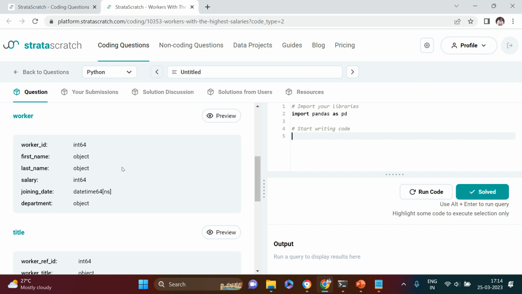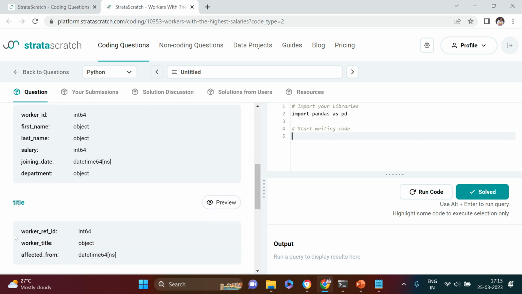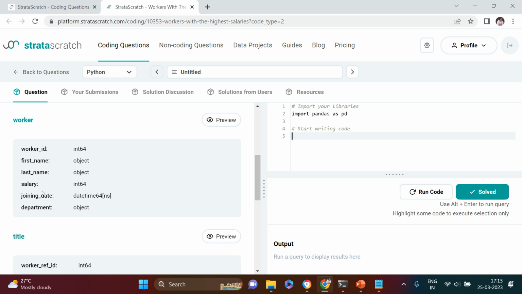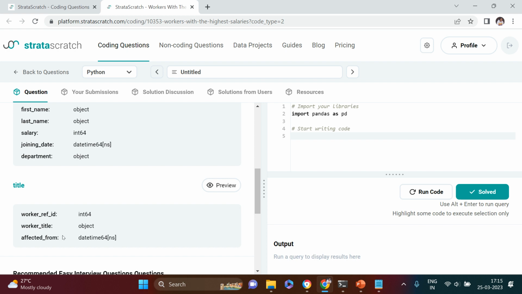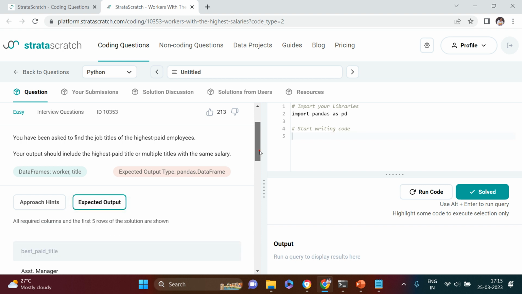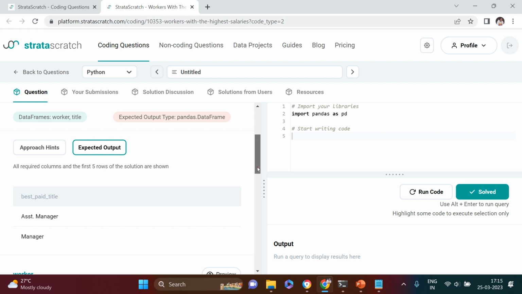To make it simple, what you can do is from the worker table find the maximum salary and fetch the details. Worker ID and ref ID are the common columns. There are multiple ways of doing this. The way I am going to take is, first I will find the maximum salary, and along with worker ID and salary I will keep that data somewhere, then use that to join with the title table, and then I'll get that answer. Let's see what output is expected. We only require the title for that particular output.